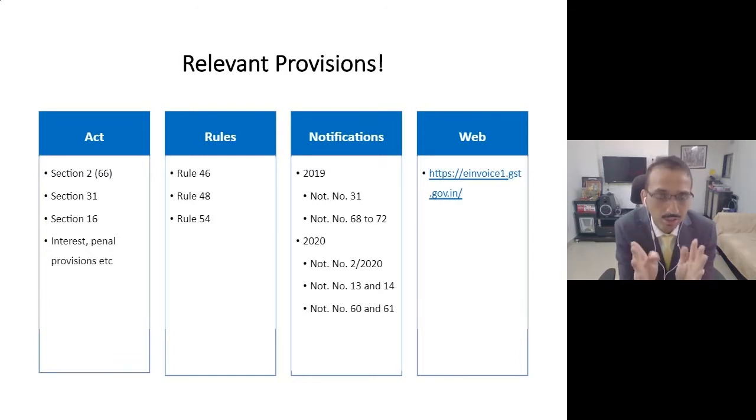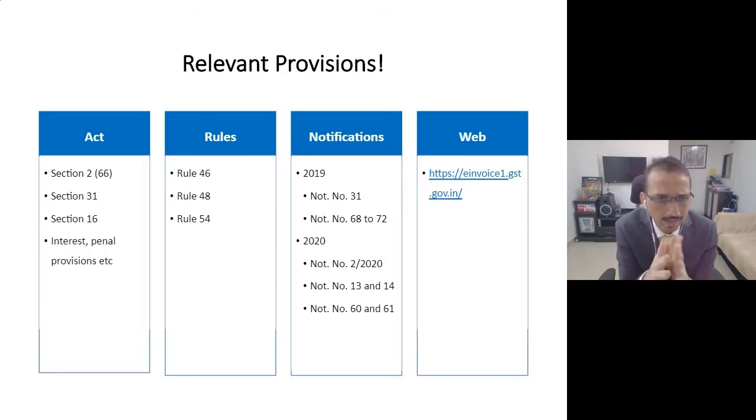You will have to marry both, that is tax and technology. That's the reason today we are going to also understand the law as well as the technology behind the same. So, friends, when you talk about law, I think all of you are aware that under the GST law, there are broadly act, rules, and various notifications. And finally, there is a website on which you typically file the GST returns. Similarly, for e-invoicing, there is a separate website which the government has created.